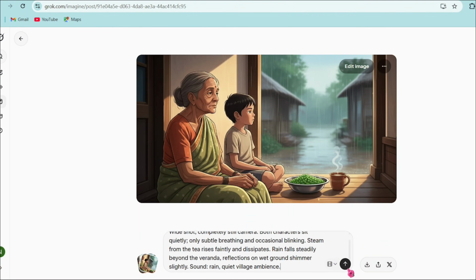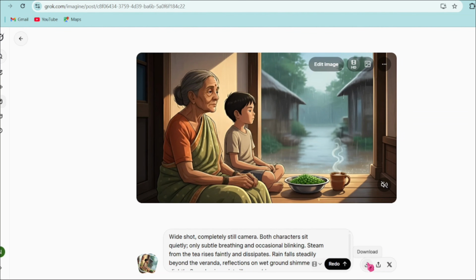Now you can see that all scenes are animated. One important thing I want to tell you, Grok allows you to animate only a limited number of videos per day for free. If your video is long, you will not be able to animate all scenes in one day. But don't worry guys, there is a solution for this.